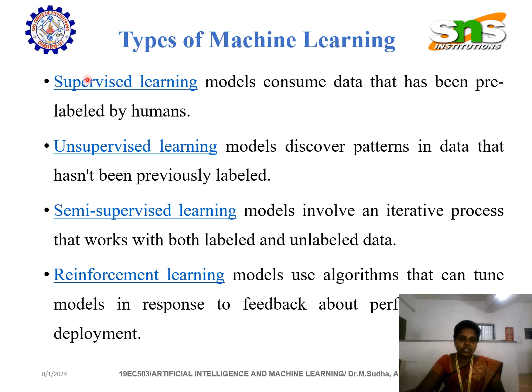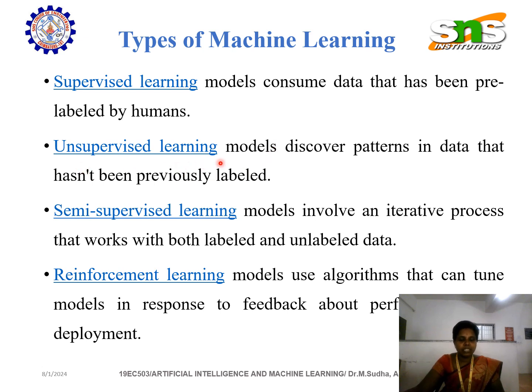What is supervised machine learning? From the name itself, we can identify supervision. What does supervision mean? Somebody will monitor us. Under somebody's supervision, we will work or do something, right? So that is supervised learning. Here also it has a similar meaning. Supervised learning models consume data that has been pre-labeled by humans. That means we will name it, for example, this is chair, this is table, this is bag. Likewise we will name it. It is pre-labeled, pre-defined. That is called supervised learning.